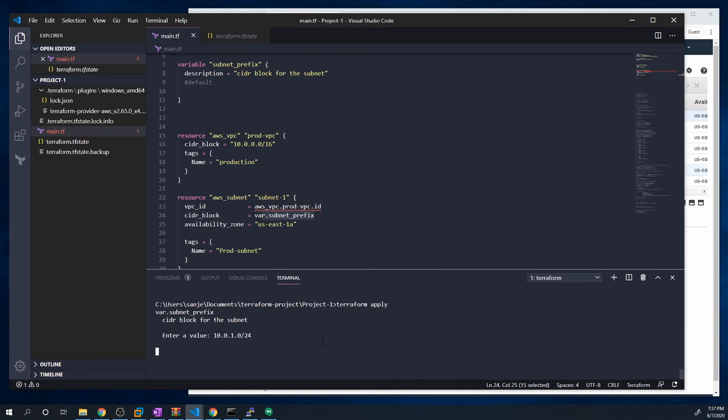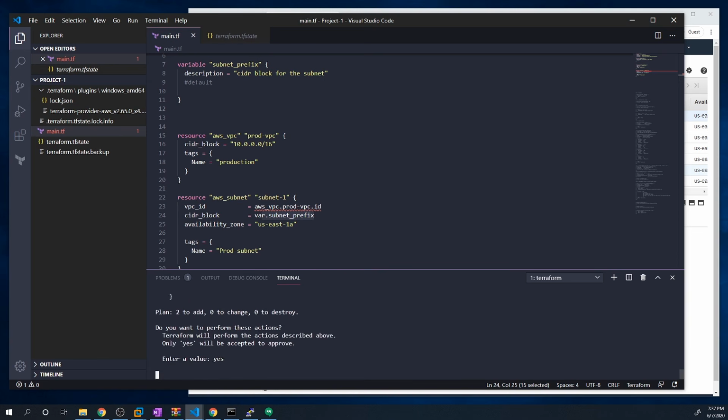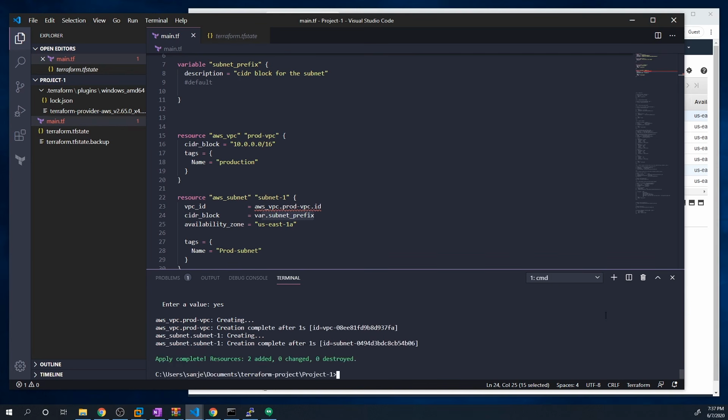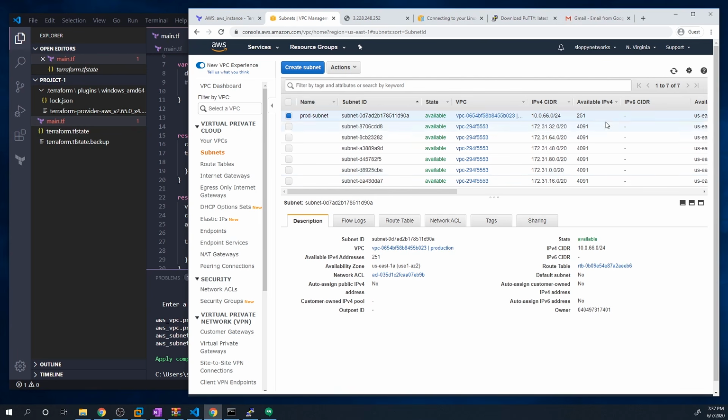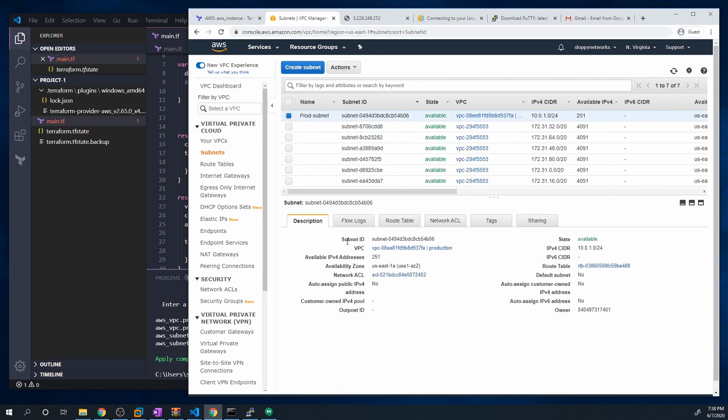Let's wait for that to run. Okay, so the resource has been added. Let's take a look at the AWS console just to see if that actually worked. So I'm going to go to this prod subnet. And you can see here that it got passed in a 10.0.1.0/24 prefix. That just confirms that our variable is working.